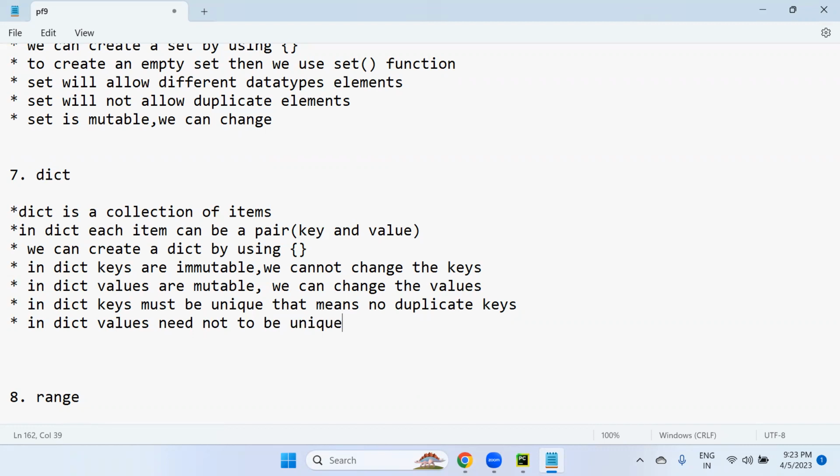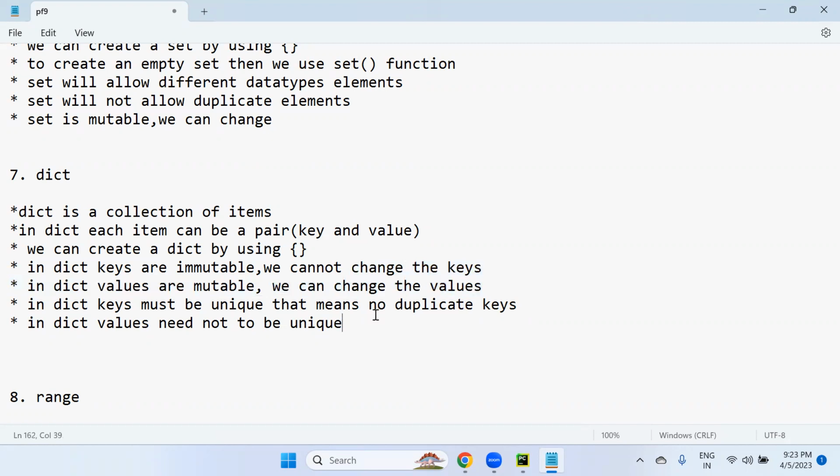Keys must be unique. Keys are immutable. We cannot change the keys. Keys must be unique. No duplicate key. Even if you try to create a duplicate key in a dictionary, it won't allow it. It simply ignores it. No error. Dictionary values need not be unique. Any duplicate values we can also include, and values can be changed also.